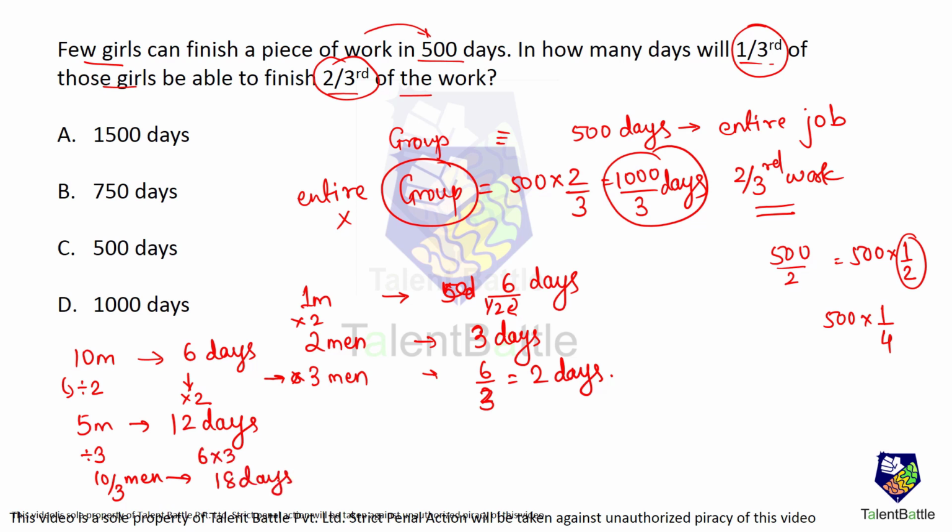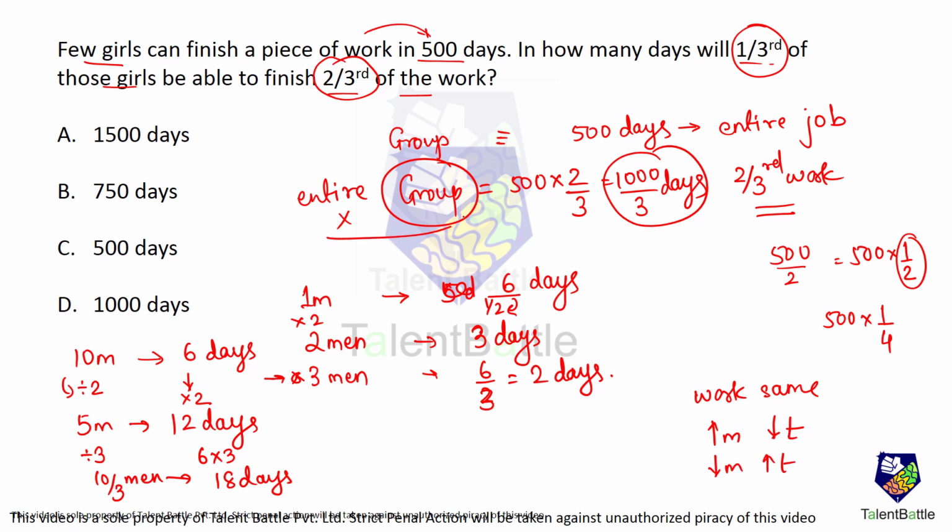Because the number of men and time required are inversely proportional when the work is the same. If more men are there, less time is required, and if fewer men are there, more time is required. This is inverse proportionality.